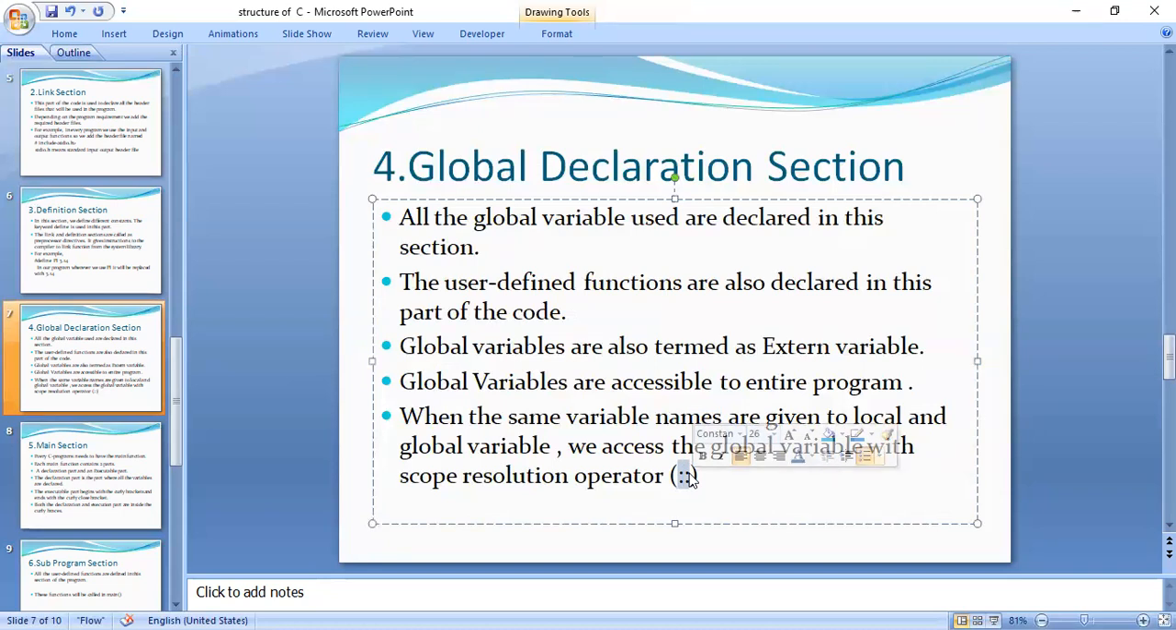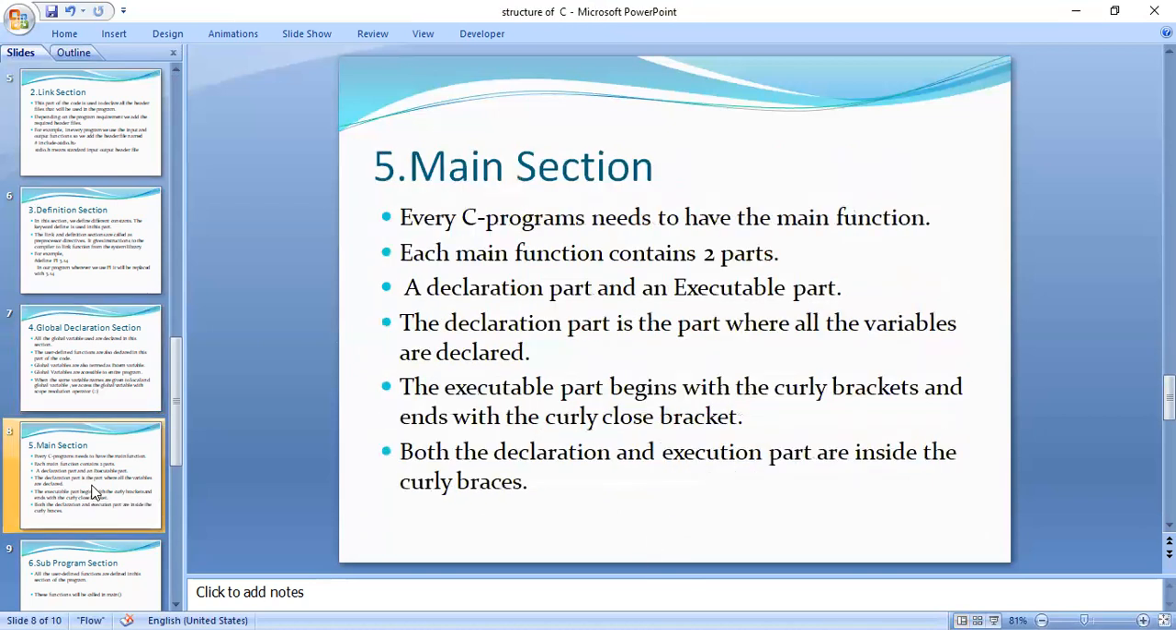Okay, so this is about the global declaration section. Once again, what is the main purpose of the global declaration section? To declare the global variables as well as to declare the user defined functions. These global variables are also termed as extern variables. And when we have the same variable names for local as well as global, to differentiate that, for the global variable we use the scope resolution operator. Next, we can move to the main section.